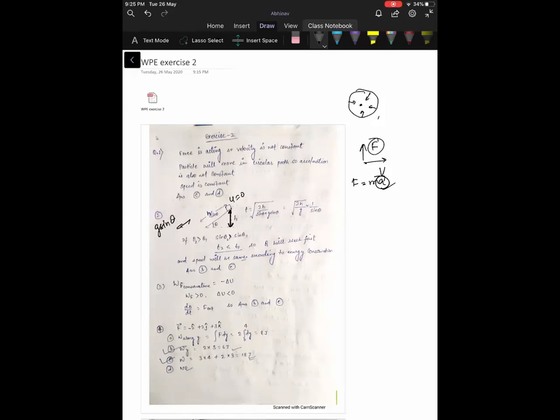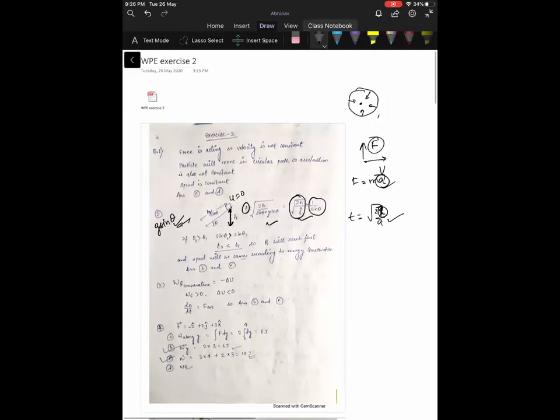We already know this from Newton's law. So the acceleration along the inclined plane is g sin theta. So the time will be root under 2l by a if u is 0. Here l is the length of the incline, a is the acceleration along the incline. Just putting in all these formulas, you get t equal to some constant times 1 by sin theta. So t is inversely proportional to sin theta, and we know that